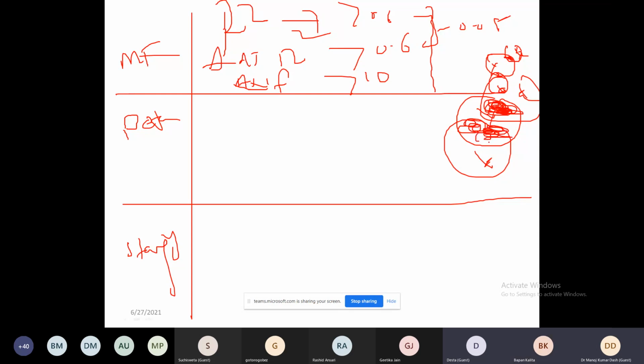The difference between R square and adjusted R square should not be more than 0.05. What is adjusted R square? If you introduce a new variable into the model, what is the percentage variation explained by the model? That should also be greater than 0.60. Another thing is very important: adjusted R square is always less than R square. It cannot be more than R square because when you introduce a new variable, some variation is lost. And third thing is very important: your F value should be greater than 10. If all the three things are satisfied, we call the model fit.